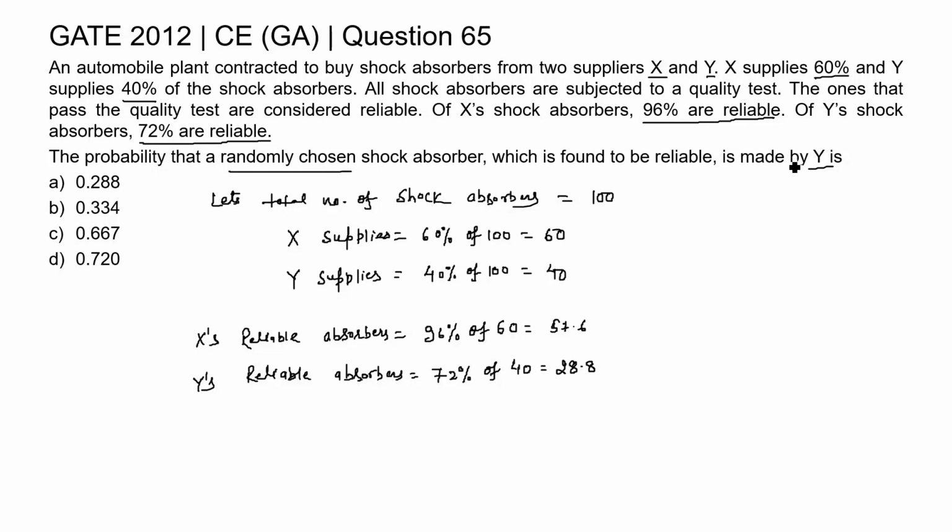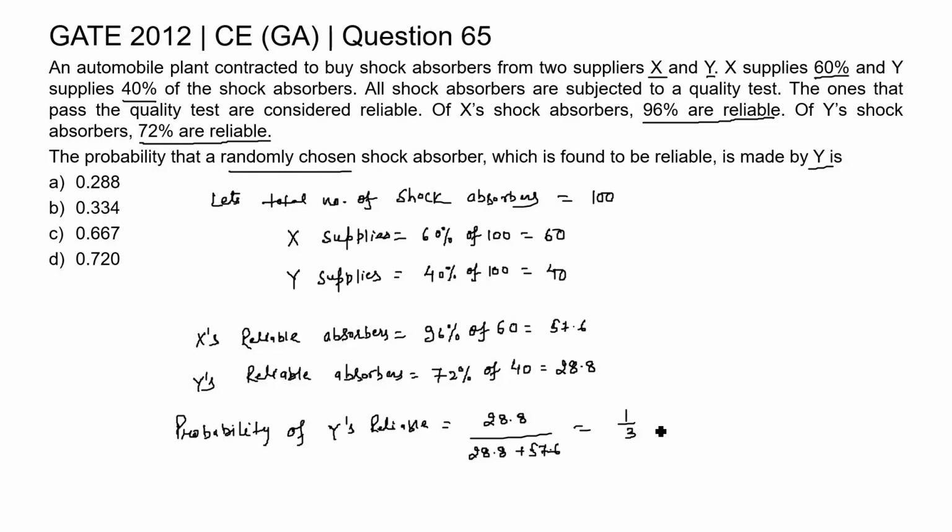Now, the question is asking, if a shock absorber is randomly chosen, what is the probability that it is reliable and made by Y? So, we can find the probability that a randomly chosen shock absorber is a reliable Y. The total reliable Y shock absorbers are 28.8, and the total number of reliable shock absorbers is 28.8 plus 57.6, which gives 1 by 3.